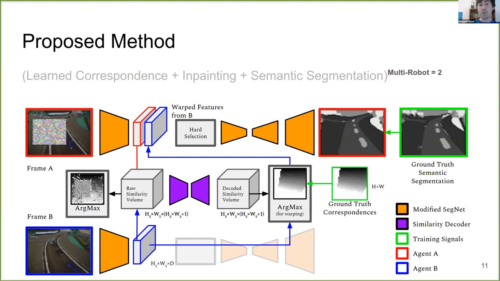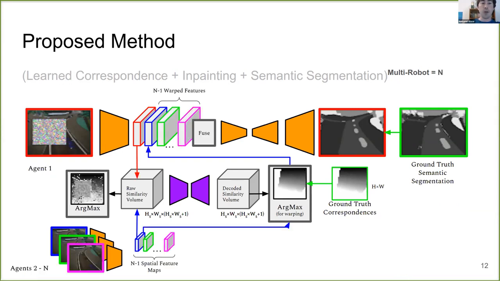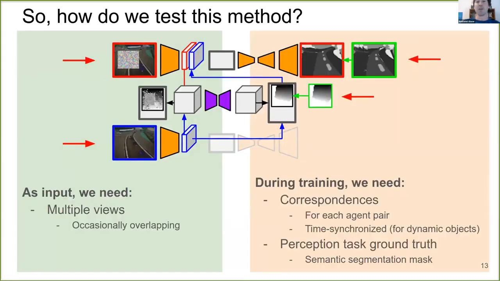Then with the original frame A features and the now aligned frame B features, we take the feature with the stronger matching score and forward it to the remainder of the SegNet architecture for semantic segmentation. Our method also extends to any number of agents. Here we perform context-based infilling and warping for each of the contributing feature maps. Then with the aligned feature maps, we use hard selection to forward the strongest spatial feature to the remainder of the network. So how do we test this method?